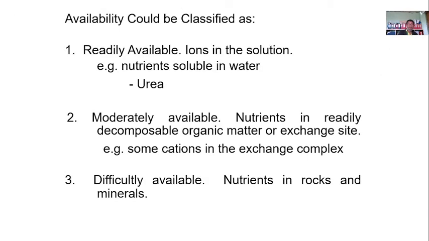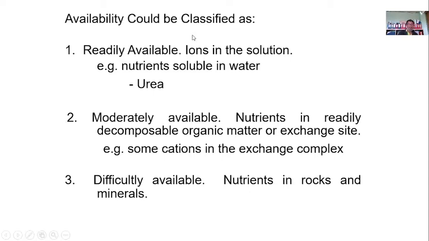Now, the availability could be classified as one, readily available, moderately available, and difficultly available. When we say readily available, these are the ions or the nutrients in the soil solution. So, for example, urea is very soluble in water. So they will be readily available in the soil solution when the roots of the plant come in contact with this, then they will get it. Or if they absorb the water, then they are also taking in ammonium there.